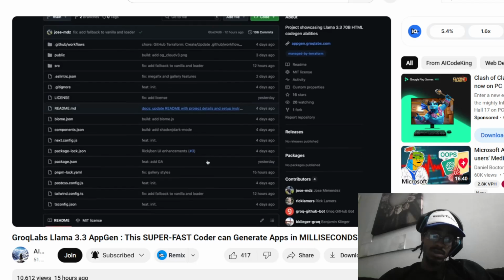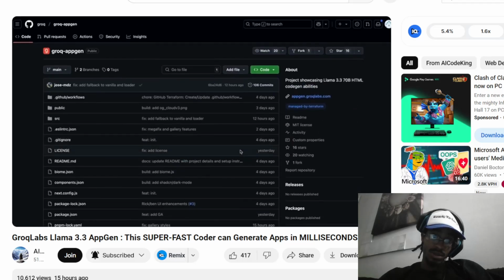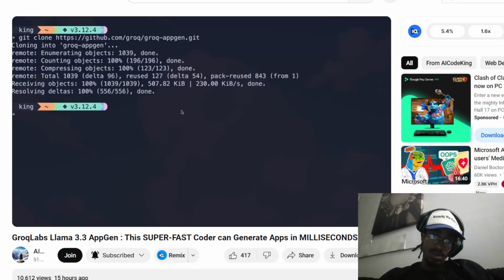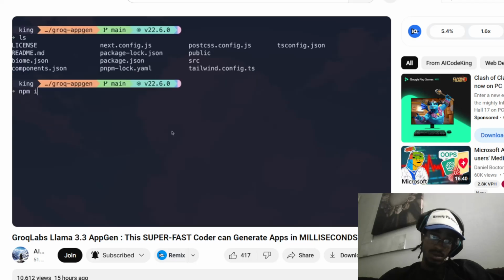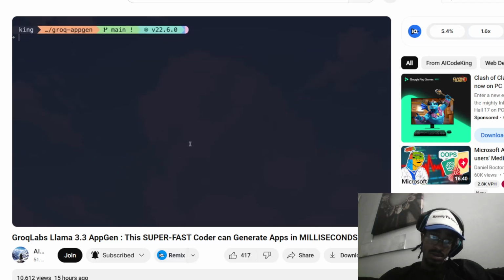So you can just come to this GitHub repo, and this is the repo for it. Now, you can just clone it on your computer. Once you have cloned it, you can just get in the folder. Once you are here, just run the npm install command, and that should get all the dependencies installed for you. Once that's done, you can create your environment file.